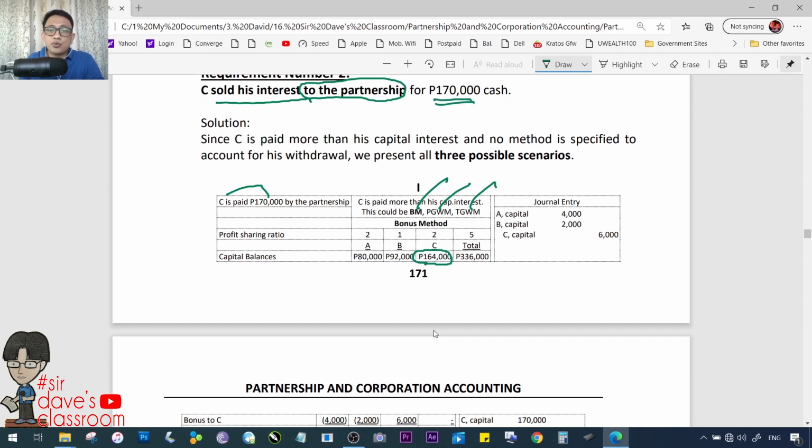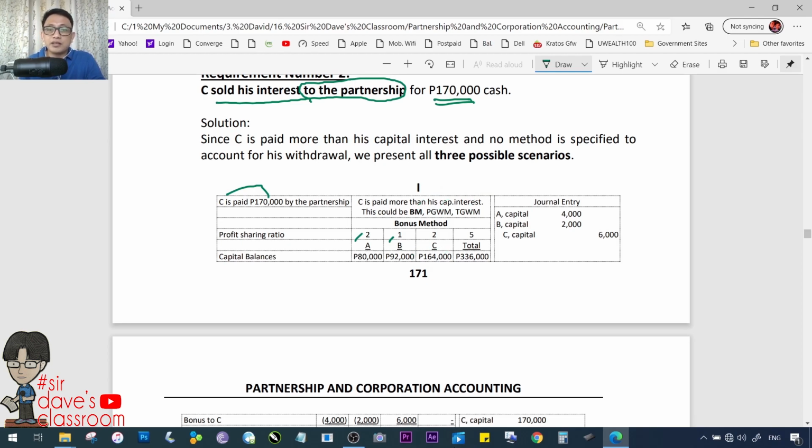Yung excess, kukunin sa amin, sabi ni A at saka ni B. So, masasaktan si A at B ulit. Yun yung konsepto ng bonus. Taken out from the other partners and given to the other partner. Okay lang yun. Total, paalis ka naman na, sabi ni A at saka ni B kay C. So, pwedeng ganun yung scenario.